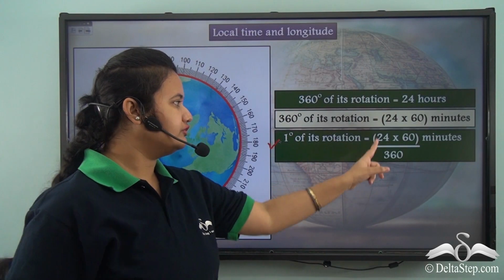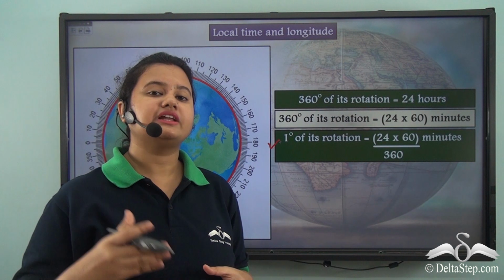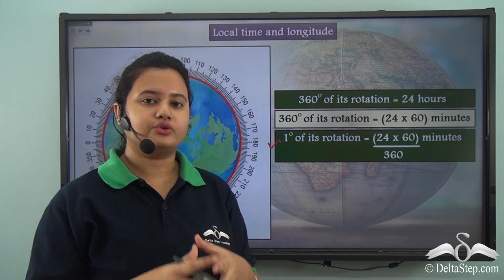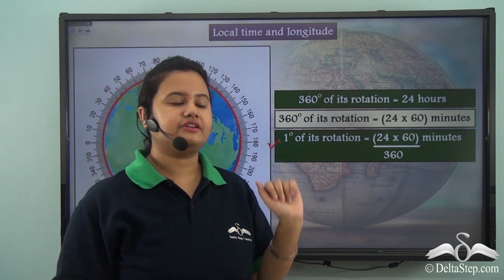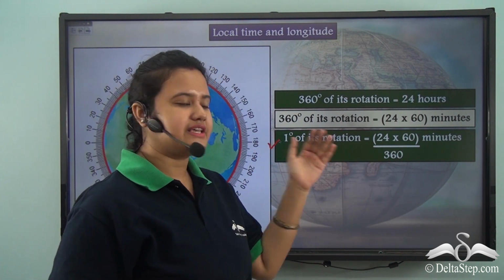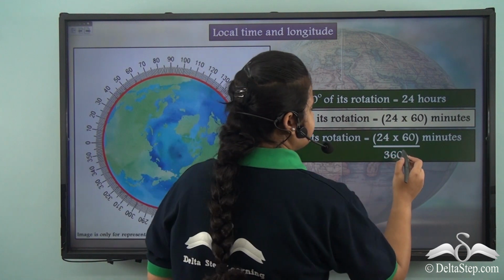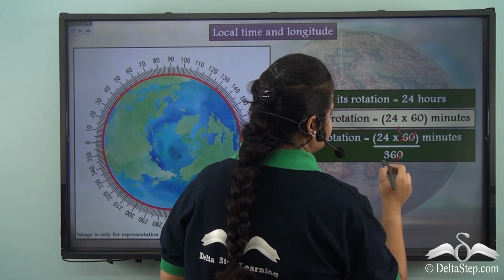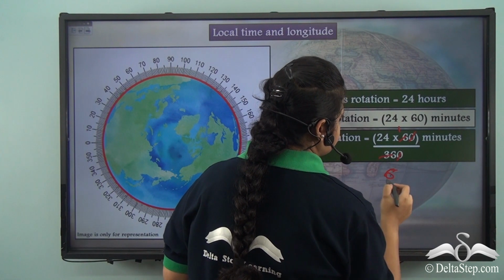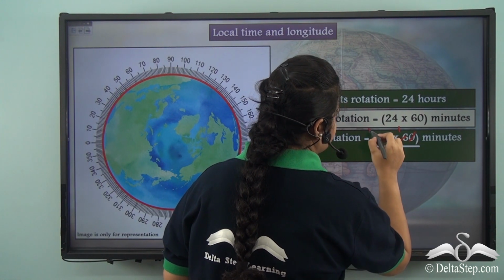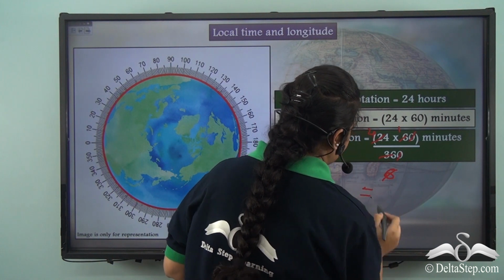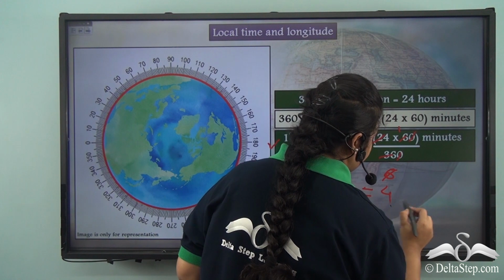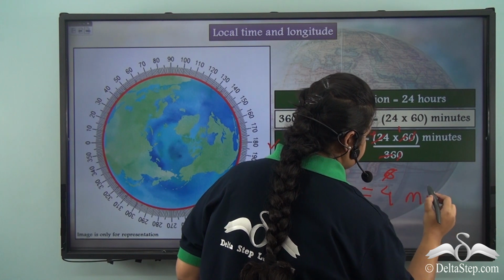Now, if we solve this expression, then we will get the time that our Earth takes to turn or rotate by 1 degree. So, let's solve this expression. So, 1, 6 and 6 divided by 24. So, we get that 1 degree is equal to 4 minutes.